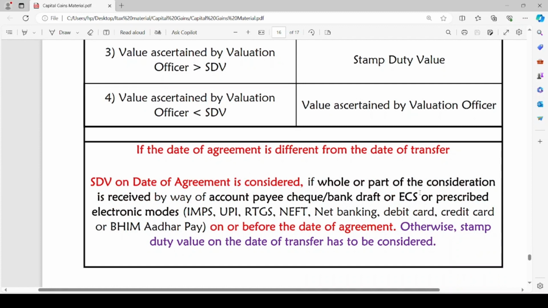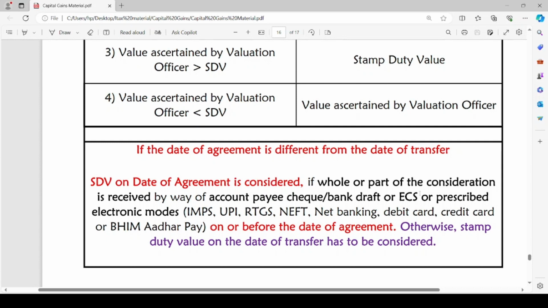Let us go through one important point. If the date of agreement is different from the date of transfer of the capital asset, the stamp duty value on date of agreement is considered if whole or part of the consideration is received by way of account payee cheque or bank draft or ECS or prescribed electronic mode. The prescribed electronic modes are IMPS, UPI, RTGS, NEFT, net banking, debit card, credit card or Bheem Aadhaar Pay, on or before the date of agreement.